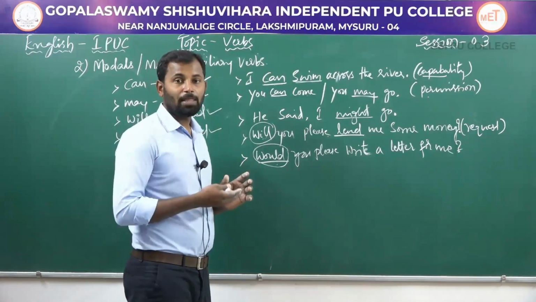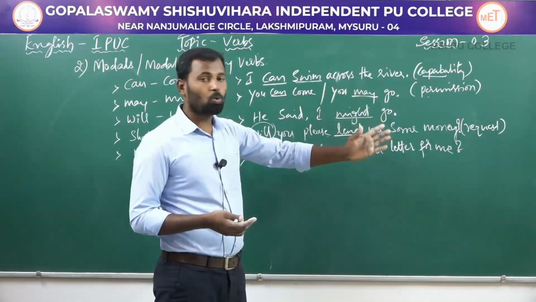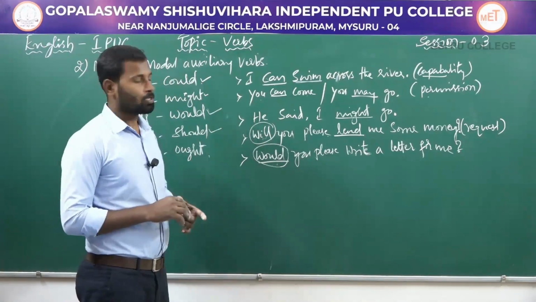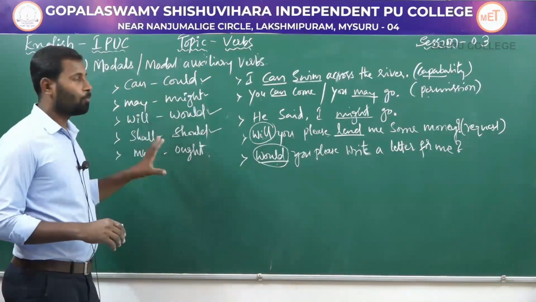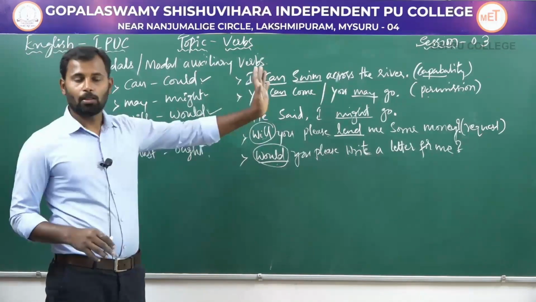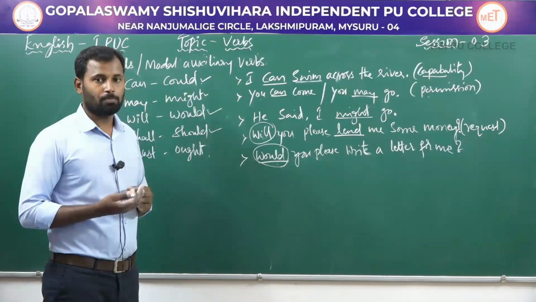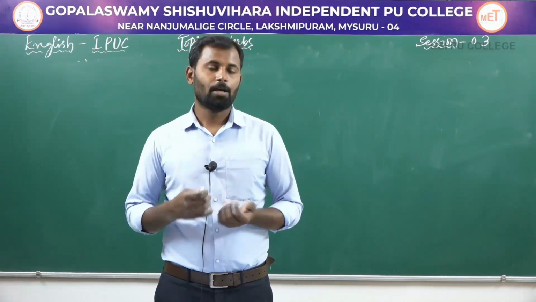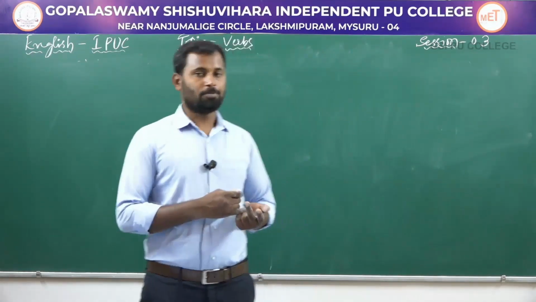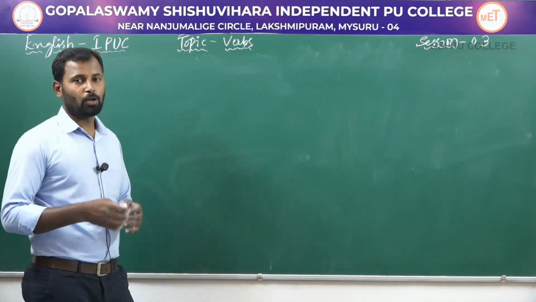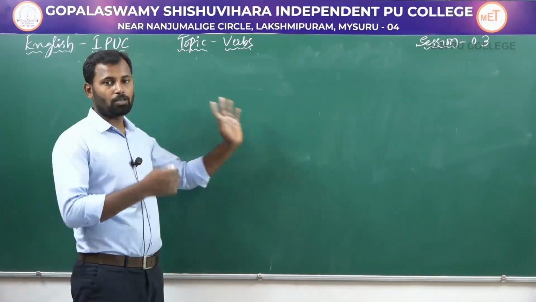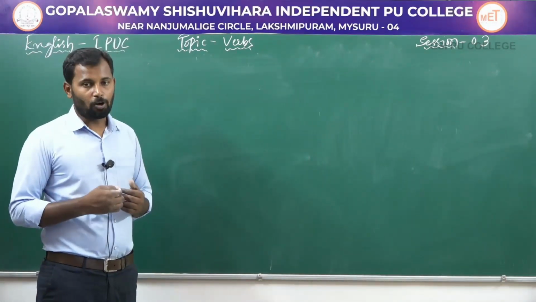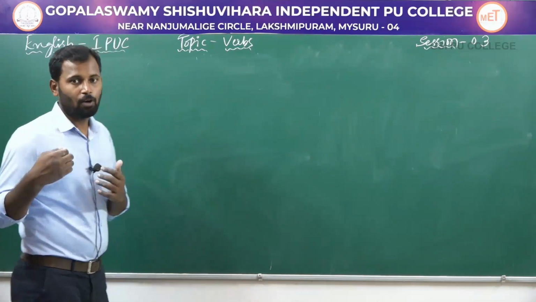So, in order to express meanings such as capacity, permission, request, necessity and possibility, these modal auxiliary verbs are used. These are the very important modal auxiliary verbs which are used along with the main verbs to complete the action. So, dear students, so far we have discussed two important types of verbs, main verbs and auxiliary verbs. I hope you have understood, because we have studied main verbs and auxiliary verbs in detail. Let us now discuss another two types of verbs, transitive and intransitive verbs.